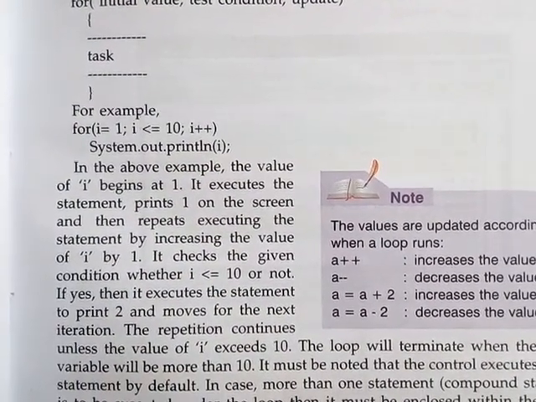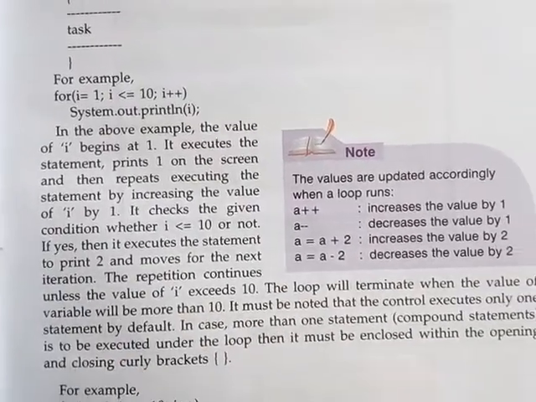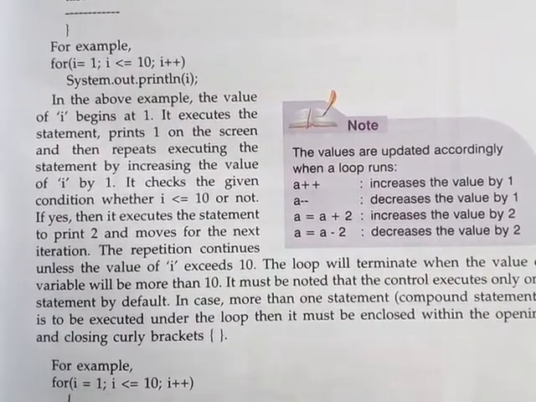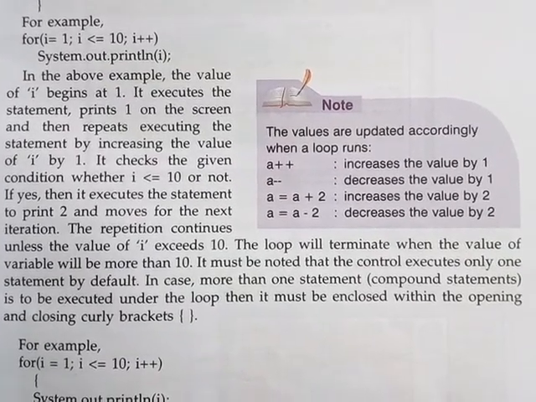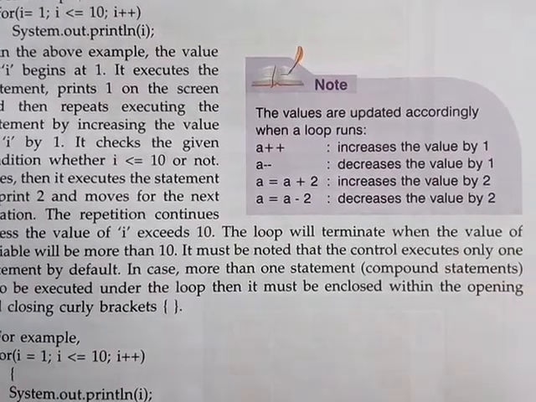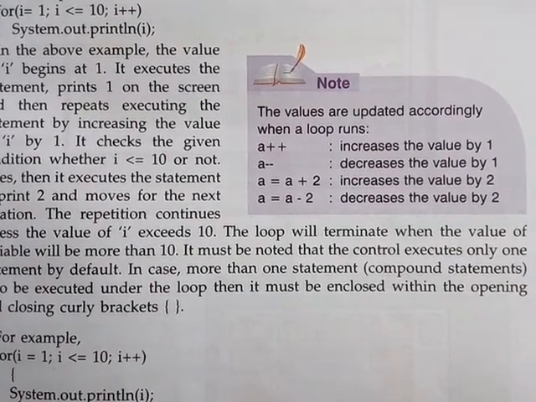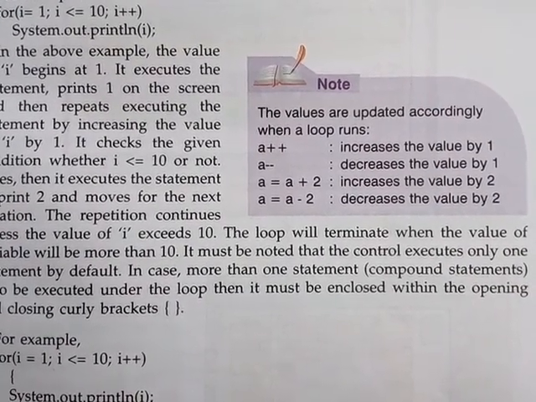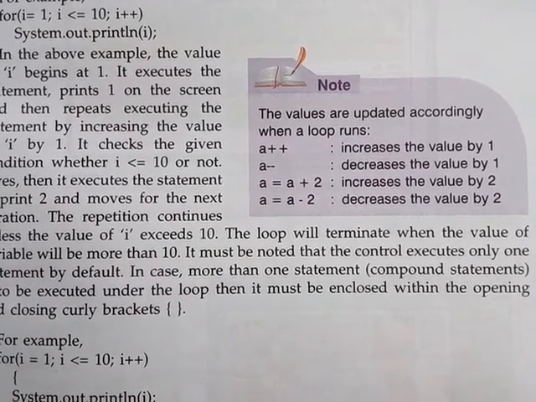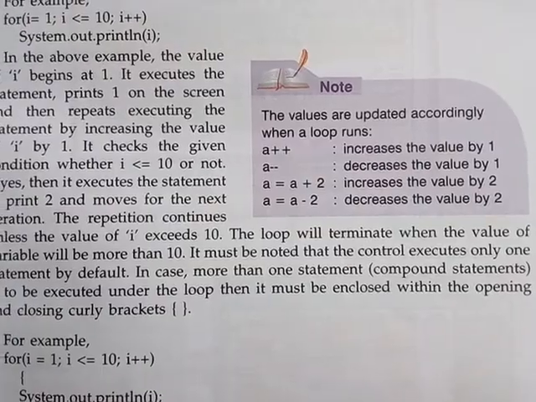I hope students you have understood, isn't it? Okay, so there see this has been explained in a proper way. See, the value is updated accordingly when the loop runs. a plus plus means increase by 1, a minus minus means decrease by 1, a equal to a plus 2 also we can write, that means increase by 2, a equal to a minus 2 means decrease the value by 2.